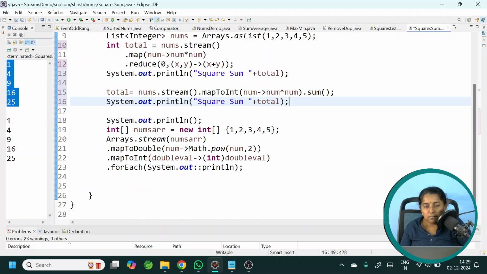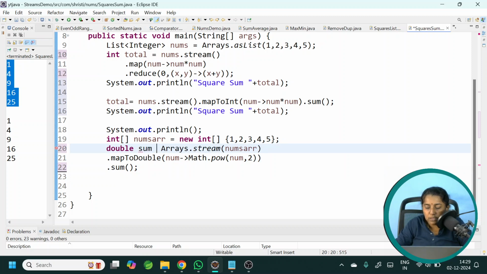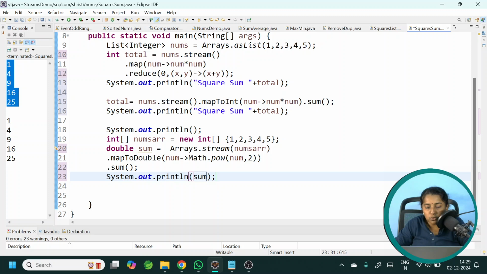So same way we will try for array. I don't have to do any of this. I'll directly use map to double dot sum. Double sum is equal to, so sum. The same story again. If you want to convert it back into int, use map to int or use this method directly, number into number, instead of using this.